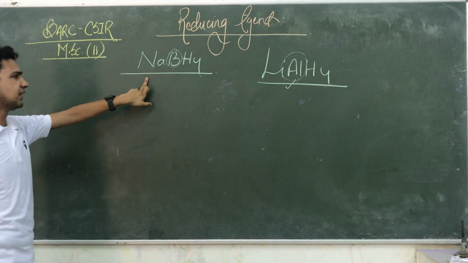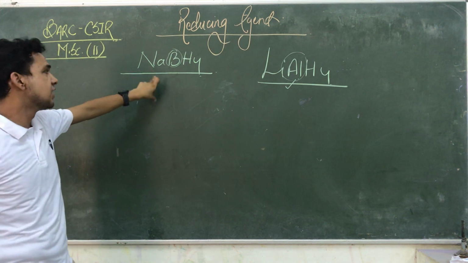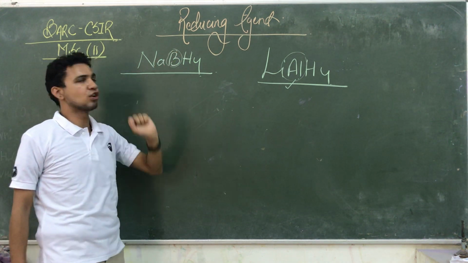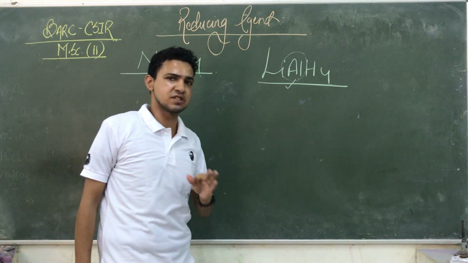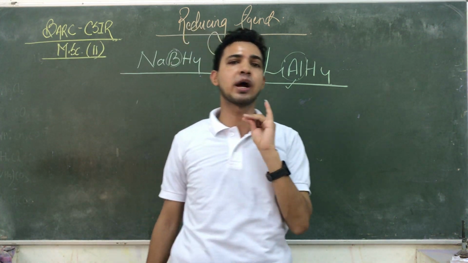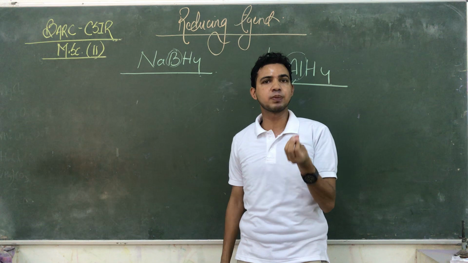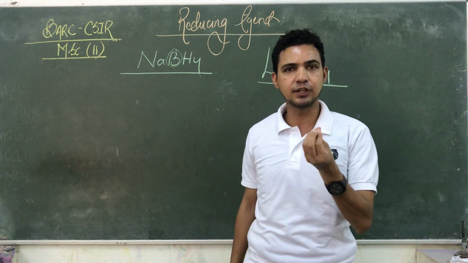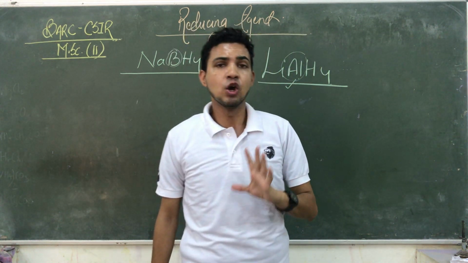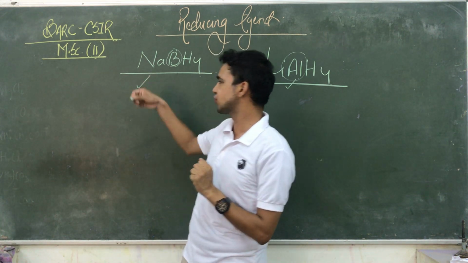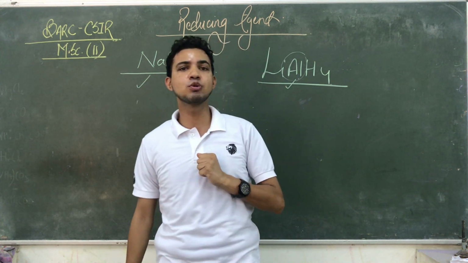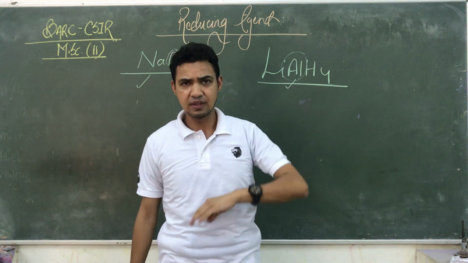But what happens in the case of sodium boron hydride? Due to the size and covalent behavior of boron, it has the capacity to reduce only a few kinds of functional groups, like ketone as well as aldehyde, into the OH functional group. We can say NaBH4 is also behaving like a chemoselective reducing agent.